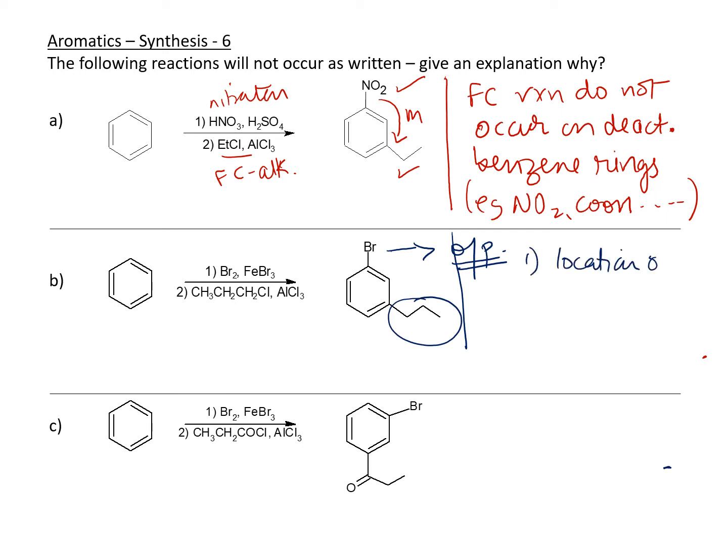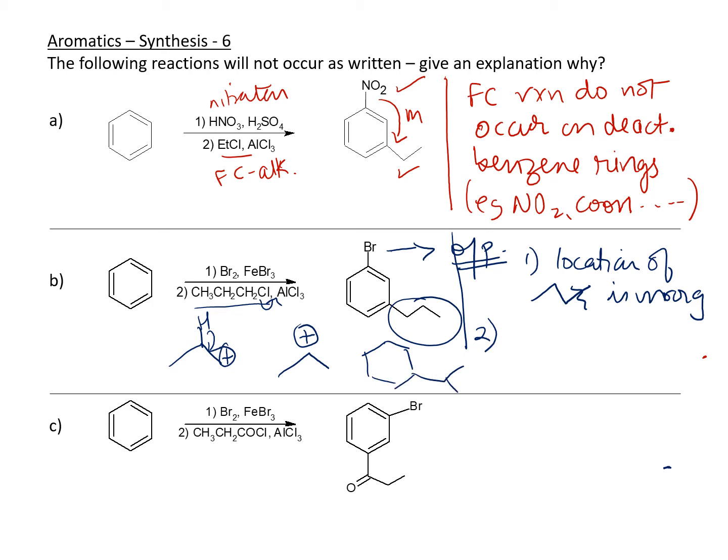Okay, the location of the propyl group is wrong. It should have been ortho or it should have been para. Okay, so that's one thing that's wrong. The second thing that is wrong with this reaction is that since you have such a long chain over here, remember how the mechanism works. The Cl is going to go away, so you'll form a carbocation. Now that carbocation will rearrange and you will get an isopropyl cation, which means that a straight chain like this will never be obtained. You will actually end up with something like this. Okay, an isopropyl group on there, so that's the second thing that is wrong with this.